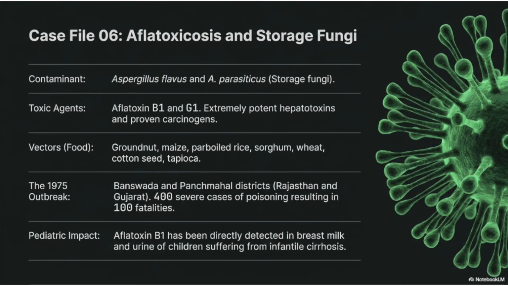A major outbreak occurred in 1975 in the Banswara and Panchmahal districts of Rajasthan and Gujarat, resulting in 400 severe cases of poisoning and 100 fatalities. Alarmingly, aflatoxin B1 has also been directly detected in the breast milk and urine of children suffering from infantile cirrhosis, highlighting its serious pediatric impact.